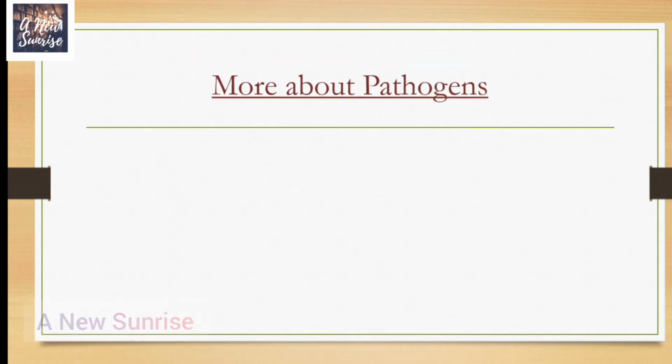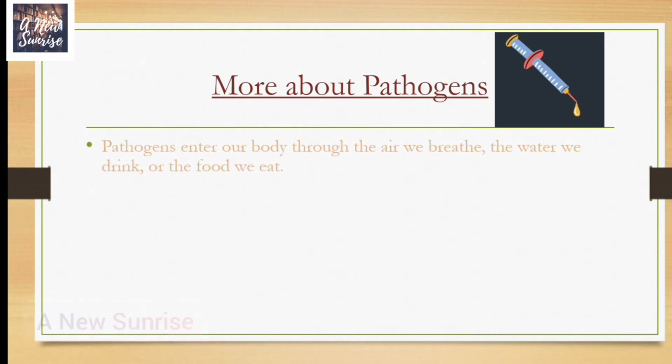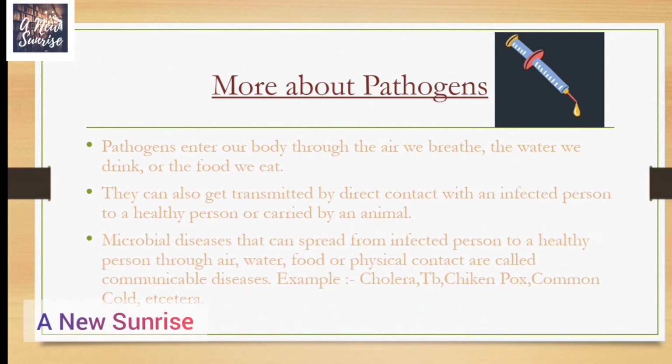More about pathogens. Pathogens means the harmful microorganisms, disease-causing microorganisms. Pathogens enter our body through the air we breathe, the water we drink, or the food we eat. They can also get transmitted by direct contact from an infected person to a healthy person, or be carried by an animal. Microbial diseases that can spread from an infected person to a healthy person through air, water, food, or physical contact are called communicable diseases. Examples: cholera, TB, which means tuberculosis, chickenpox, common cold, etc.